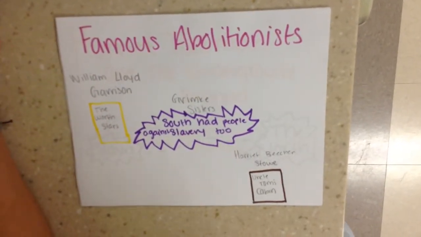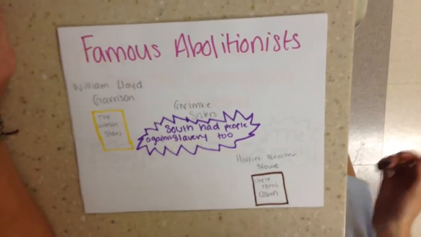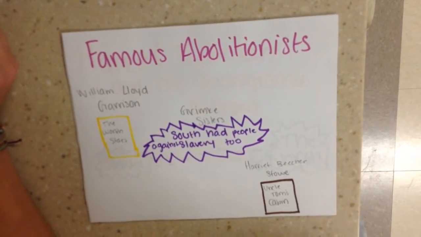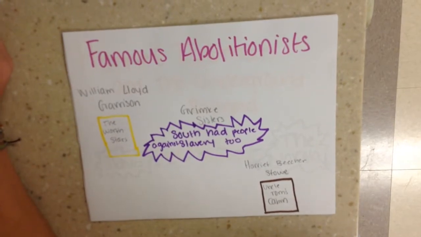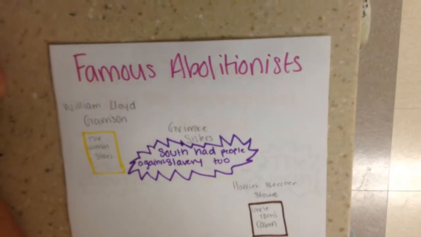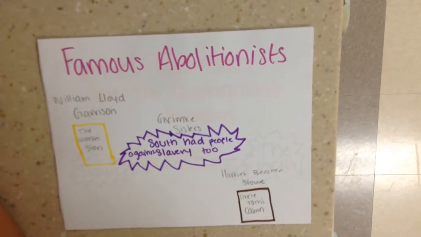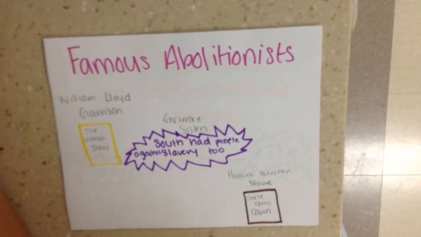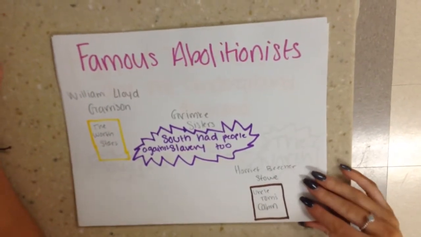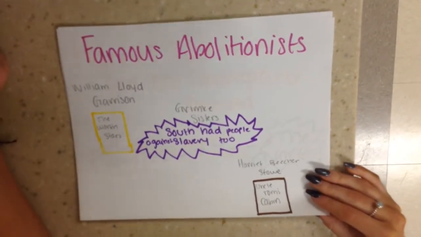Famous abolitionists. William Lloyd Garrison, the Grimké sisters, and Harriet Beecher Stowe were abolitionists that advocated for slavery to end. Garrison and Stowe encouraged the North.